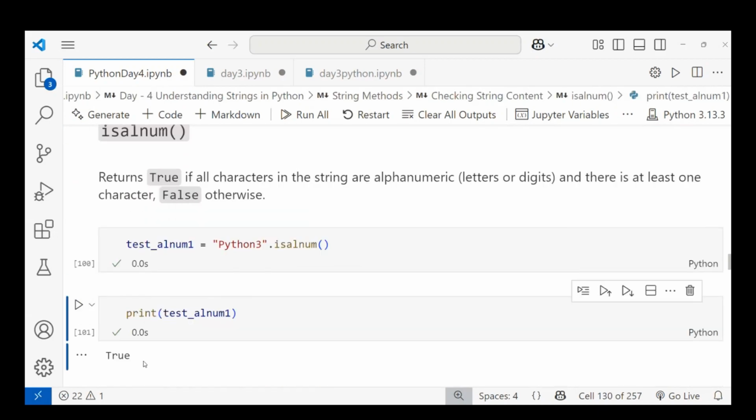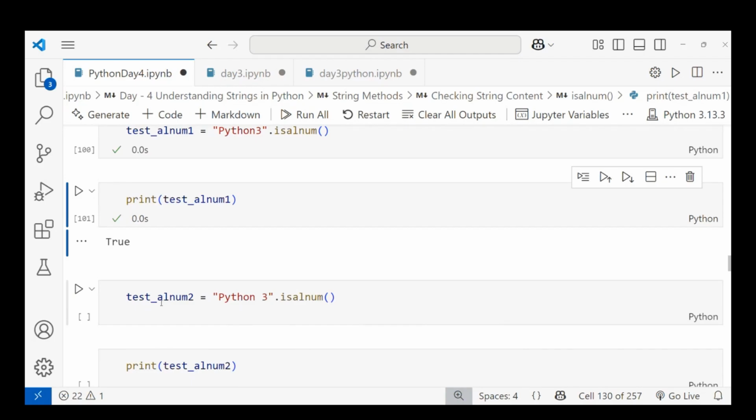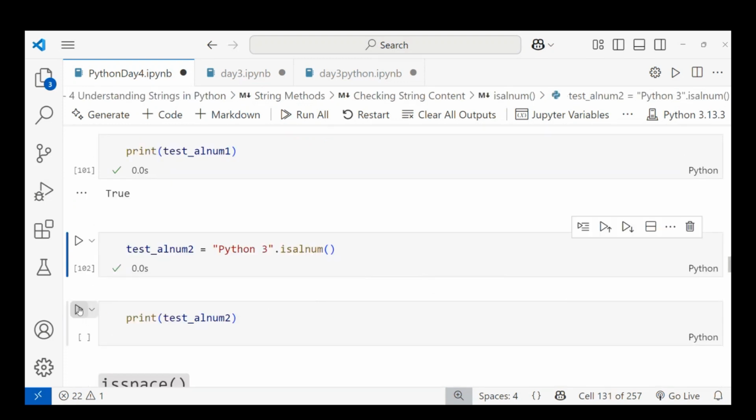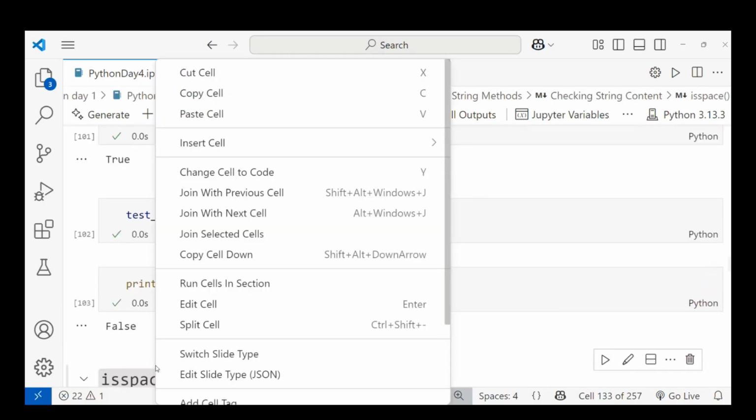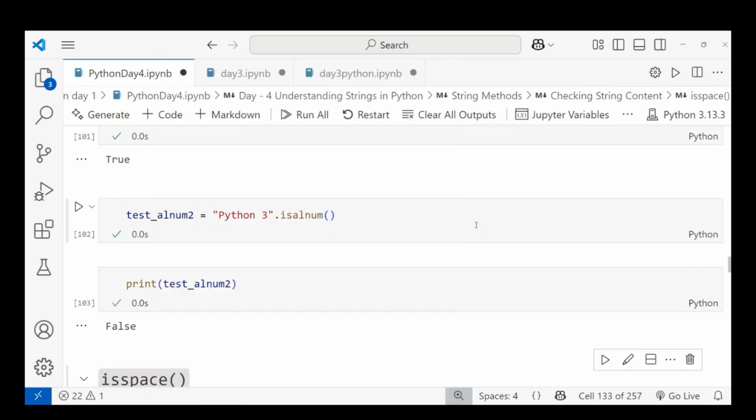Print true. Yes, it is correct because it's a combination of alphabet and number. Okay, next let me take another example. I'm taking a space, right? Space is also not considered in alnum. Let me get the output as false only. It should be a combination of only alphabets and numbers.